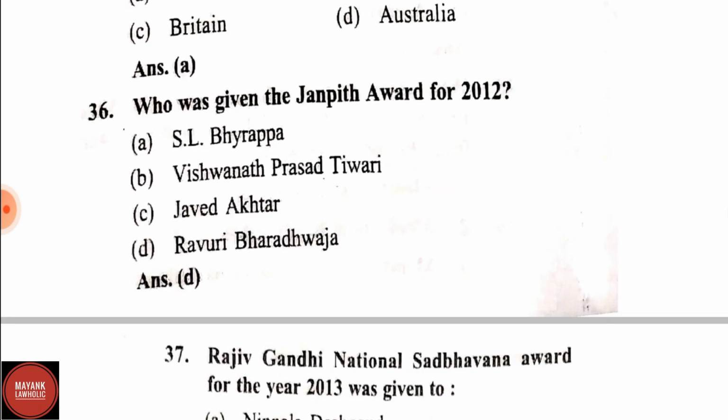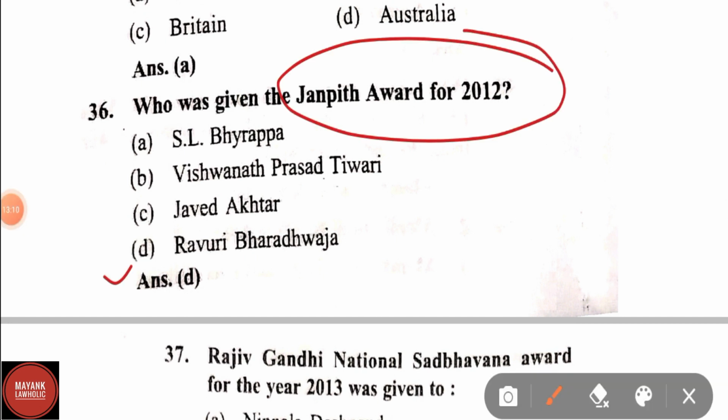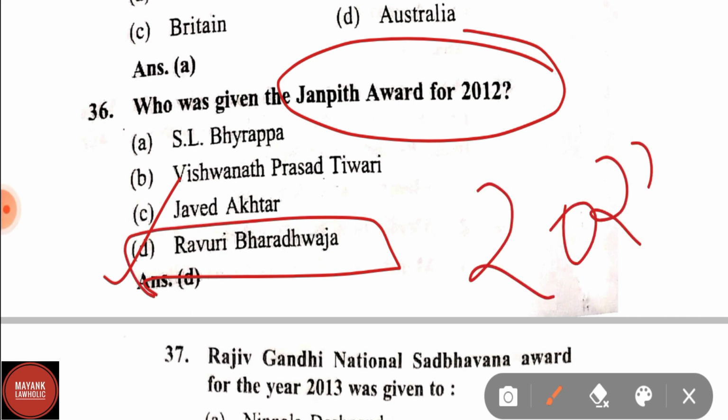Question number 36. Who was given the Gyanpith Award for 2012? Correct answer is Ravuri Bharadwaj. The Gyanpith Award for 2022 has been given to eminent Assamese poet Nilamani Phukan, who was conferred the 56th Gyanpith Award.